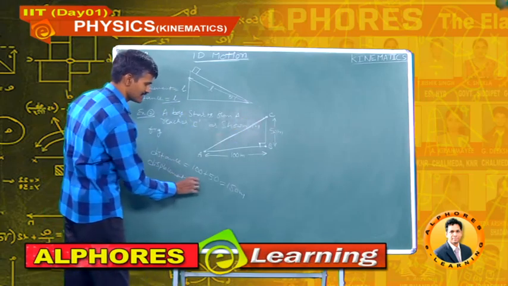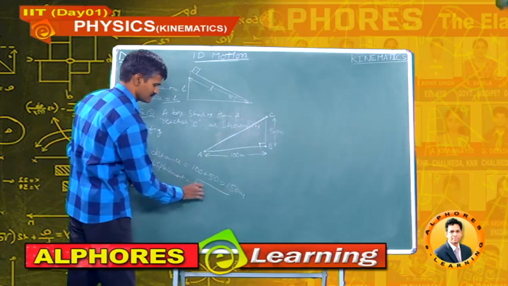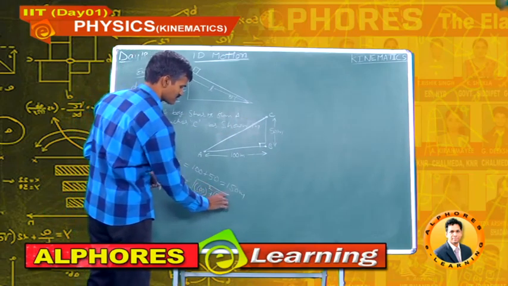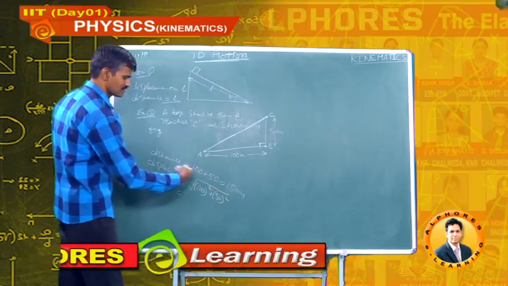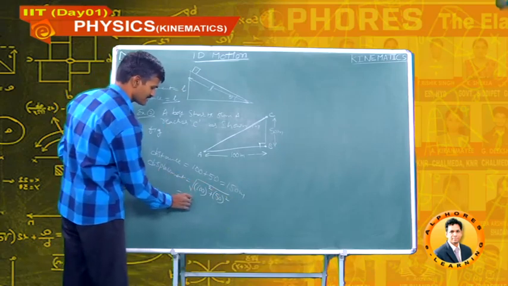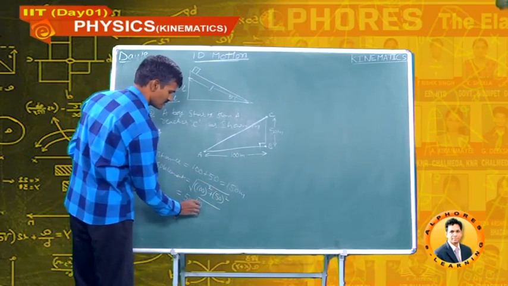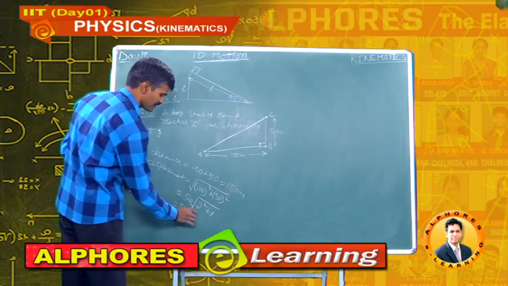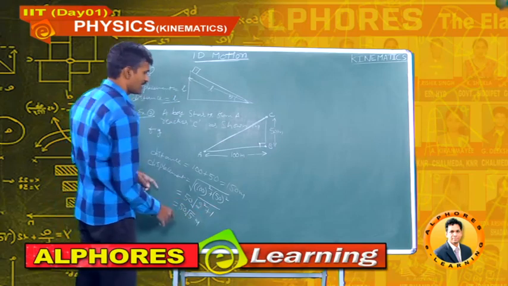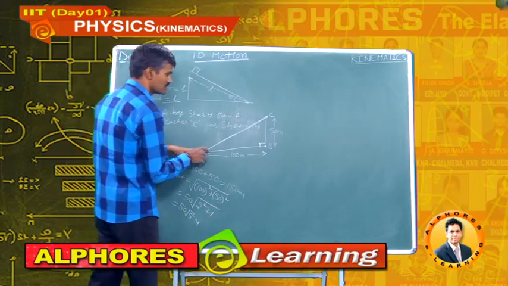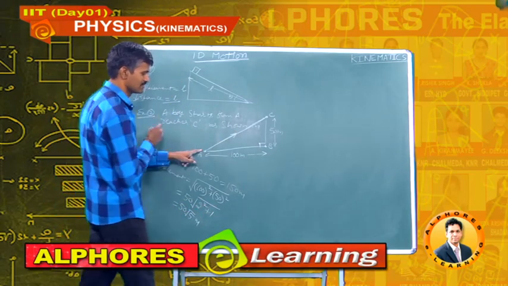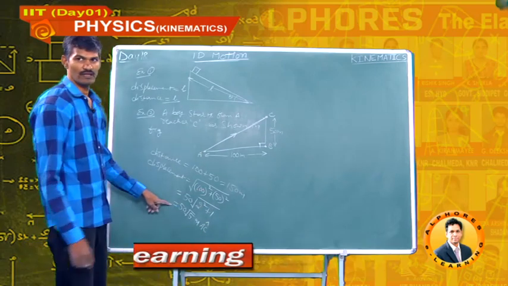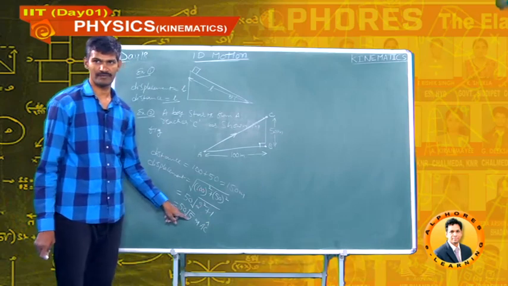So we can write it as root of 100 square plus 50 square, that is, taking 50 common, 50 under root 2 square plus 1, this is 50 root 5 meters, and it is a vector quantity. So we have to mention the direction, that is 50 root 5 AC cap. Okay?